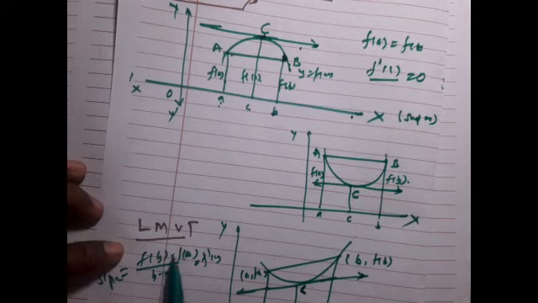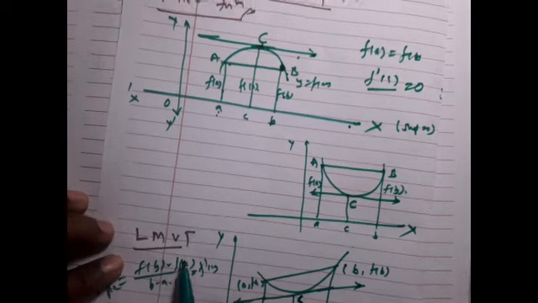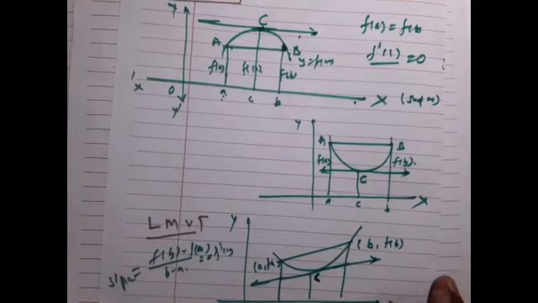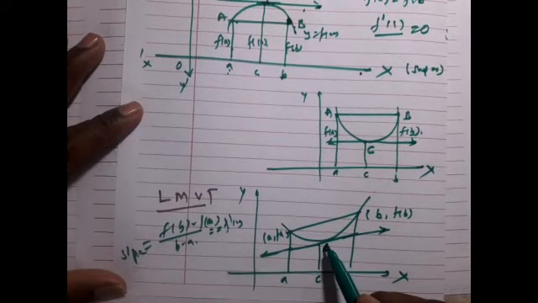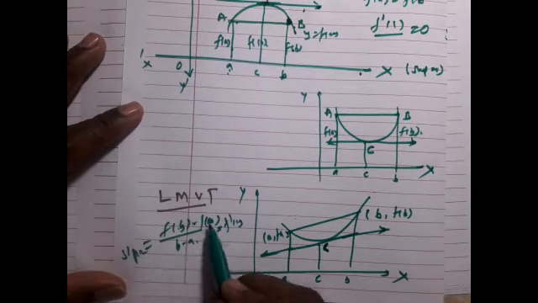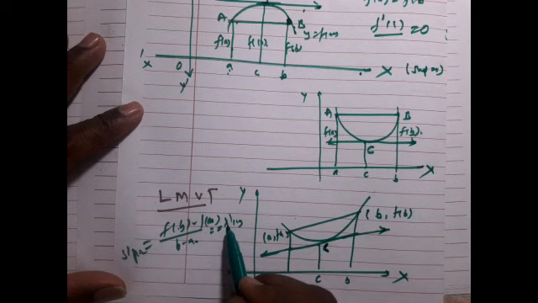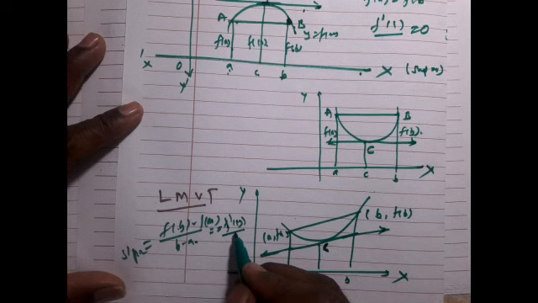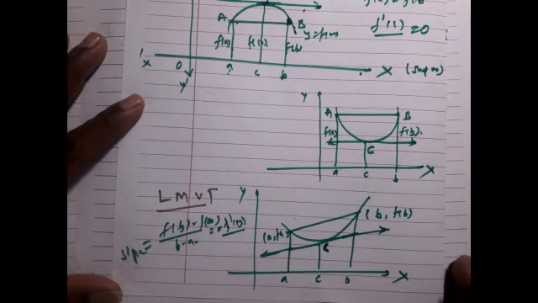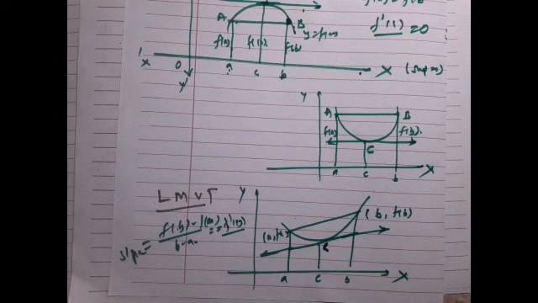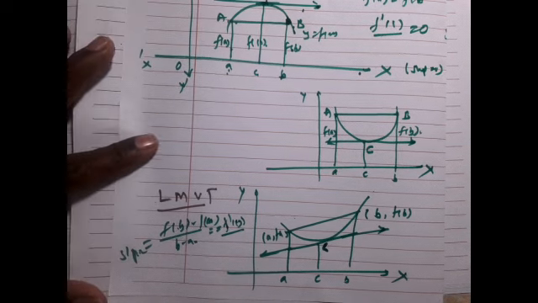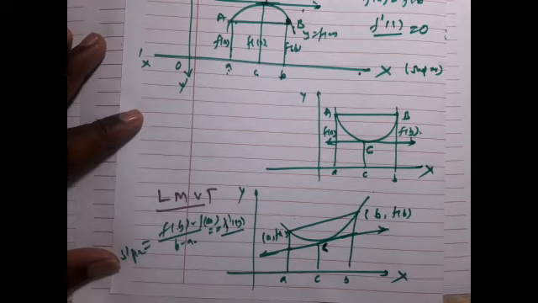That is the difference, because (f(b) minus f(a)) upon (b minus a), that is (y2 minus y1) upon (x2 minus x1), is the definition of the slope of a line. So this is the slope of the tangent at point C, which is nothing but f'(c), and by the definition of derivative, f' is the slope of a tangent at point C. This is the geometrical interpretation of both the theorems.